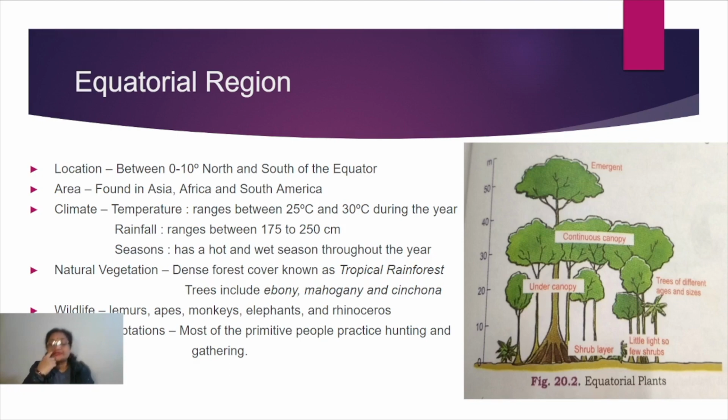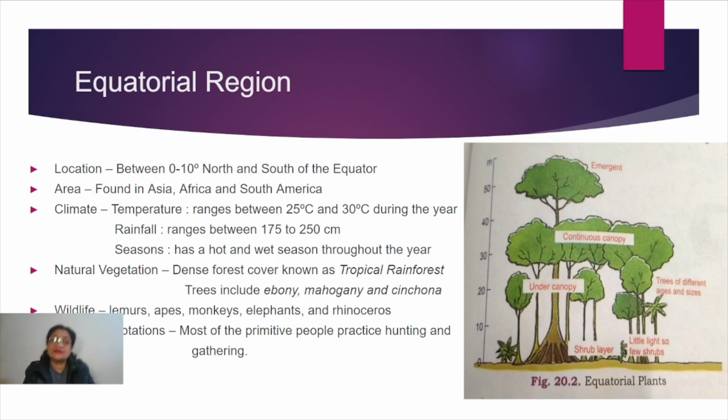Now the next thing we have to discuss is this type of vegetation, or you can say equatorial forest. Equatorial forests, especially all these equatorial regions, are well known as the lungs of the world, especially the Amazon forests.